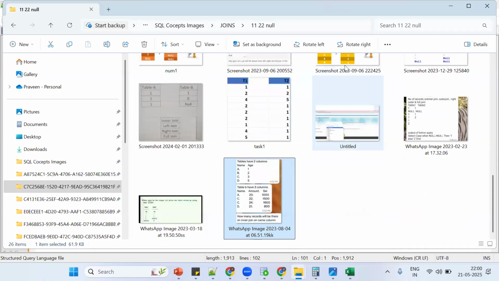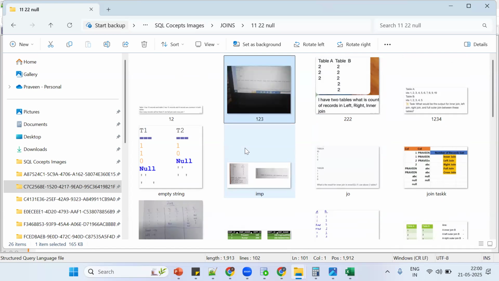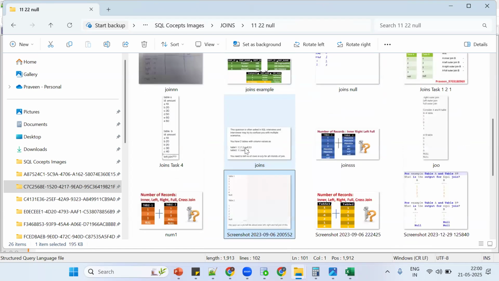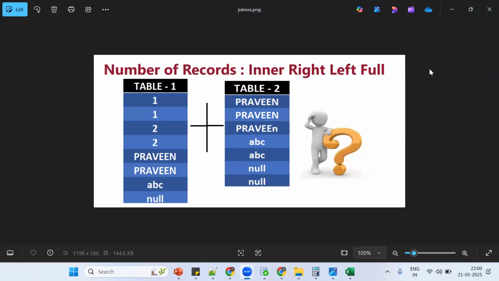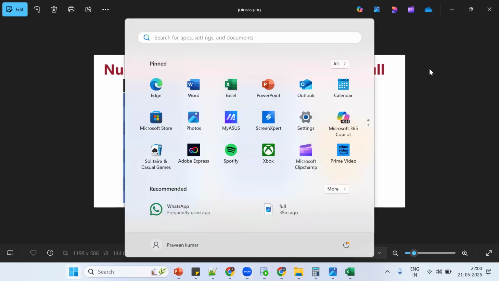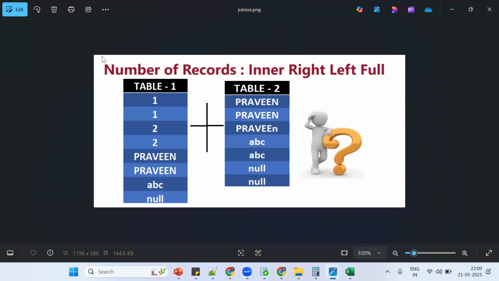Now it's the same thing. Tell me how many ones? Is anyone matching? No. How many twos? How many of this one? 2 into 3, 6. 2 into 2. Inner join, 2 into 2. Remember your data, you should see the data correctly. Tell me 2 or 3? 2 into 2.